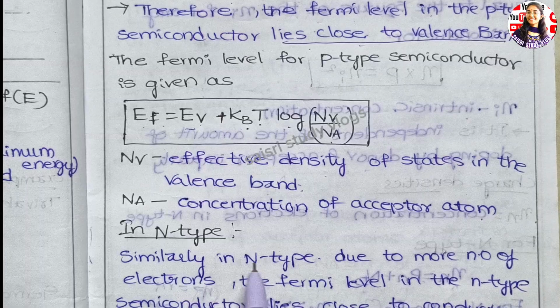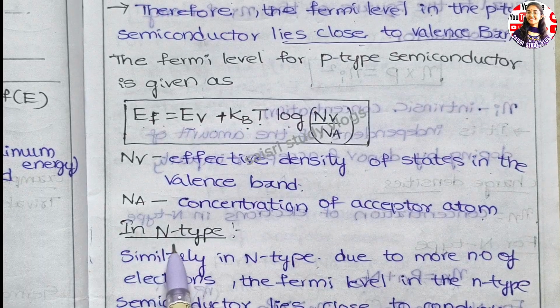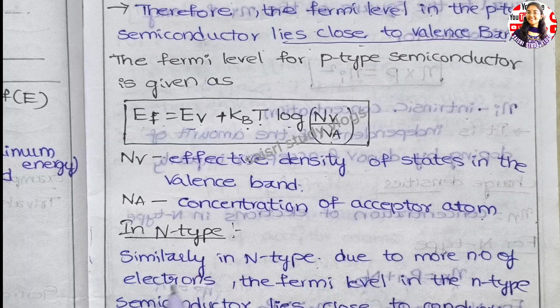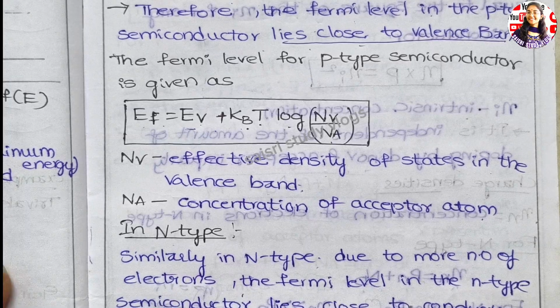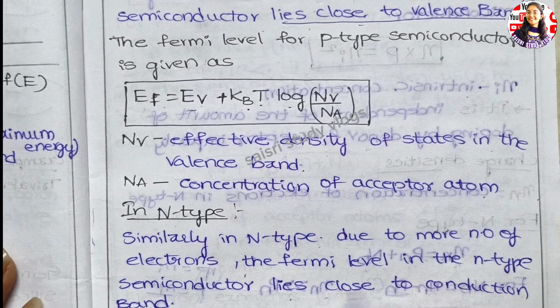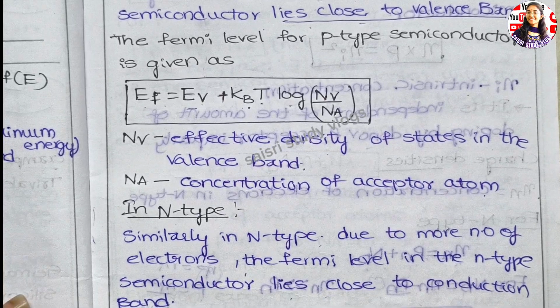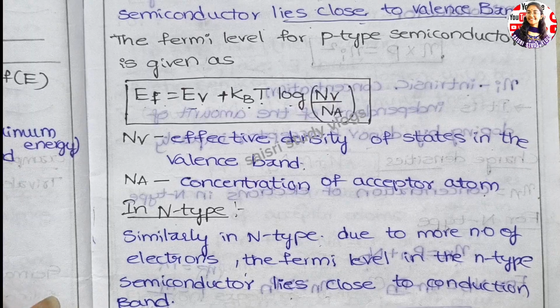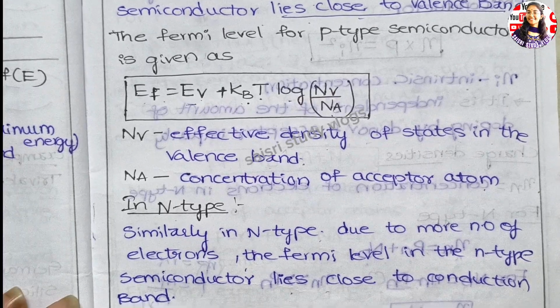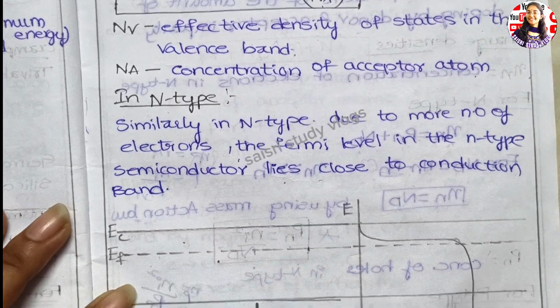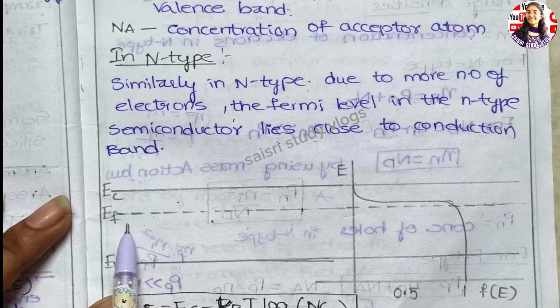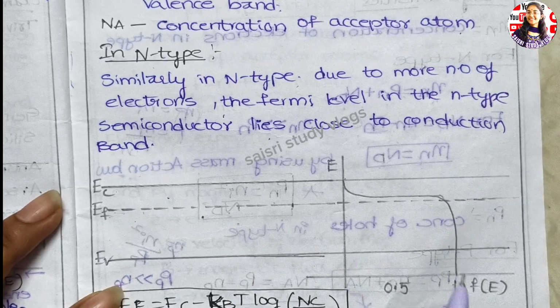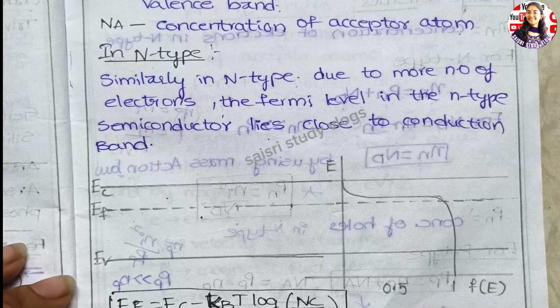Similarly, in n-type the electrons will be in majority. Due to the greater number of electrons, the Fermi level in the n-type semiconductor lies close to the conduction band. Here the electrons are more in number, so the Fermi level will be near to the conduction band. This is the valence band, and this is the graphical representation.